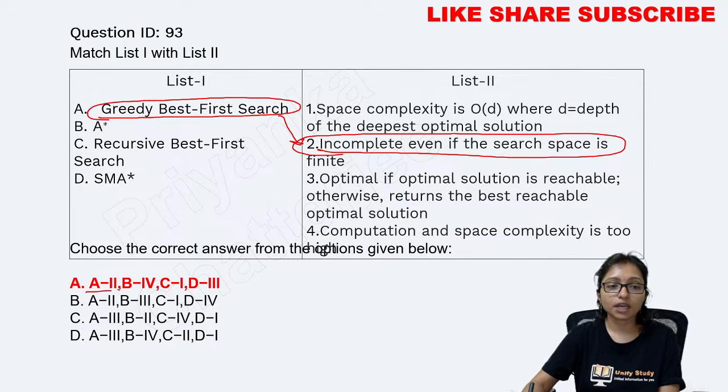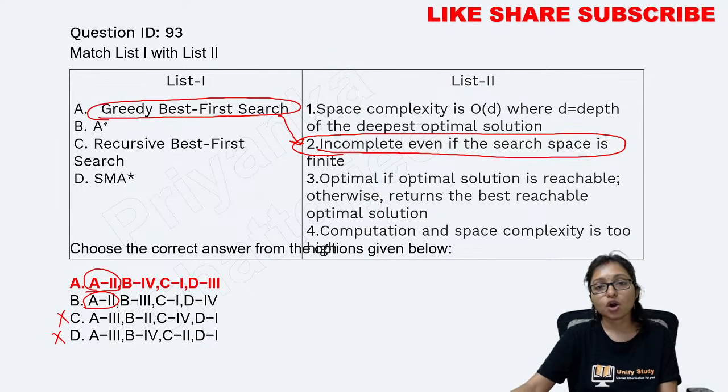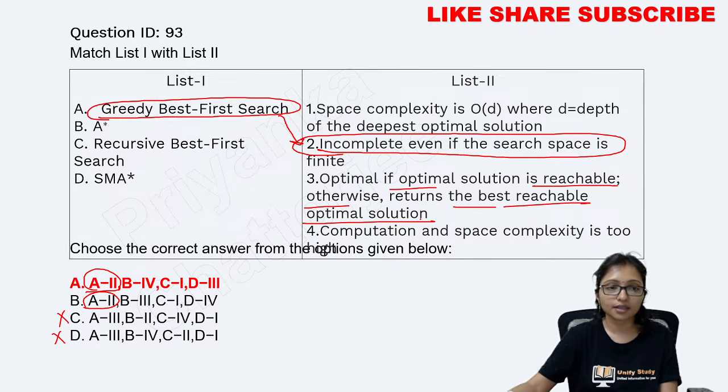So option A will be with 2. Here is also option A with 2. This is not the correct answer. This is not the correct answer. Optimal, if an optimal solution is reachable, otherwise return the best reachable optimal solution. Otherwise it is giving the best optimal solution. Which one is the correct answer here?